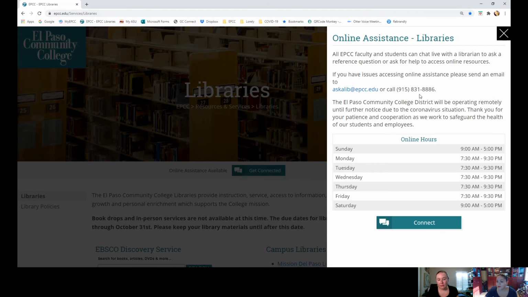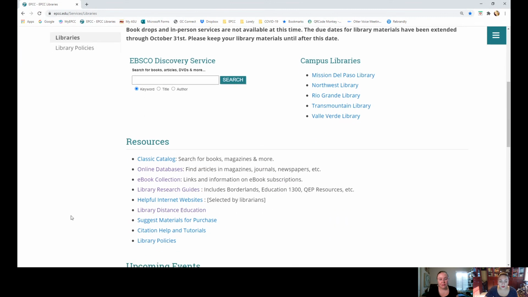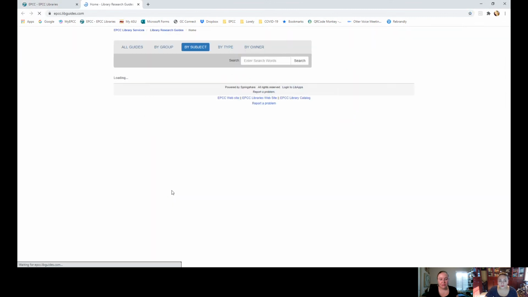And this number, it happens to be my telephone number. So I'm also available all those times on that number. So you can either call me or email me and I'll be happy to assist you. Then we have the main search engine, which is the EBSCO Discovery Service to do some basic searches, but we'll come back to that. But then below here, we have the library research guides.